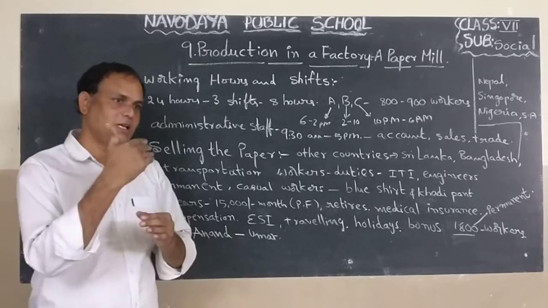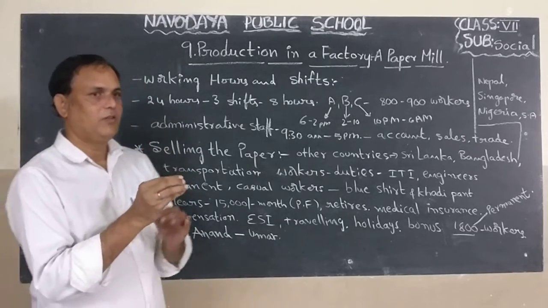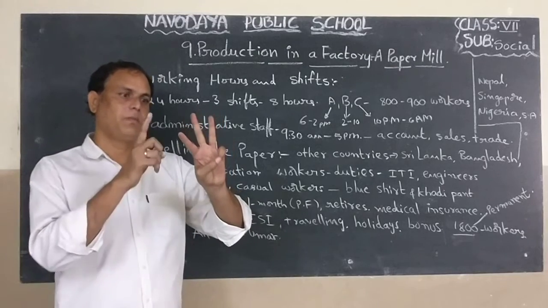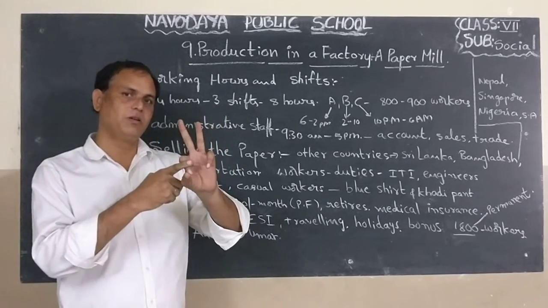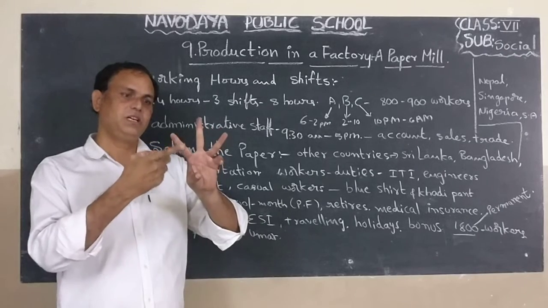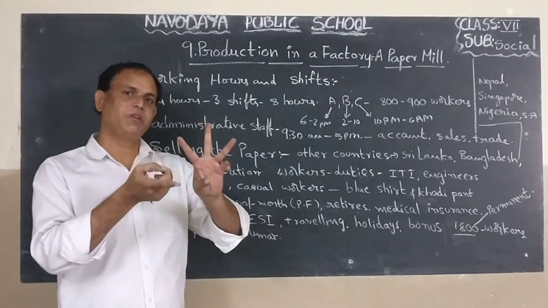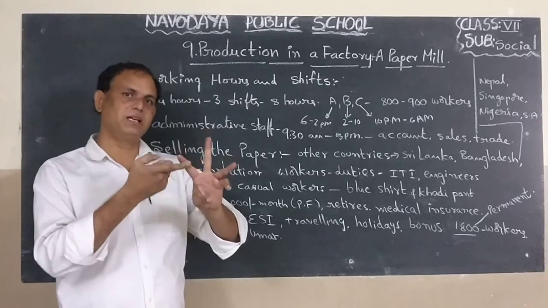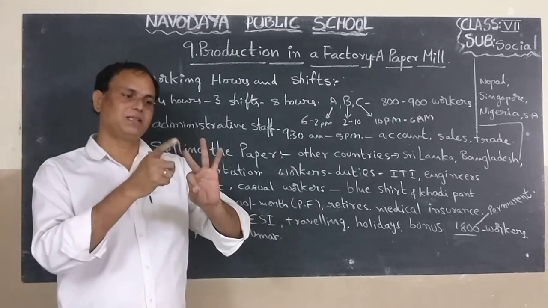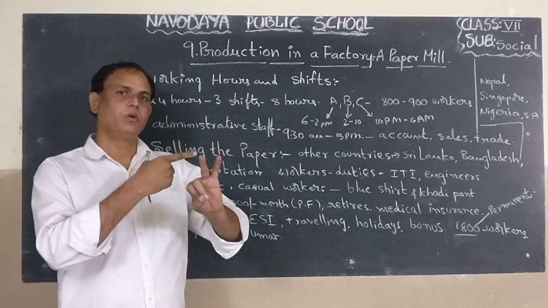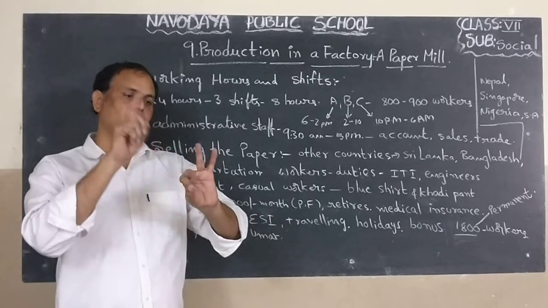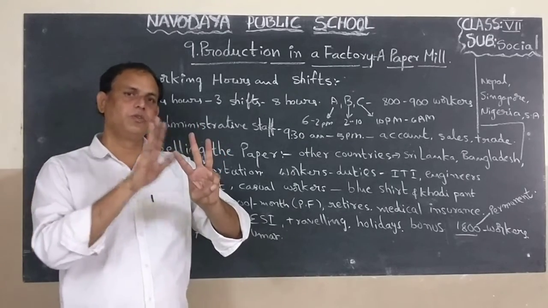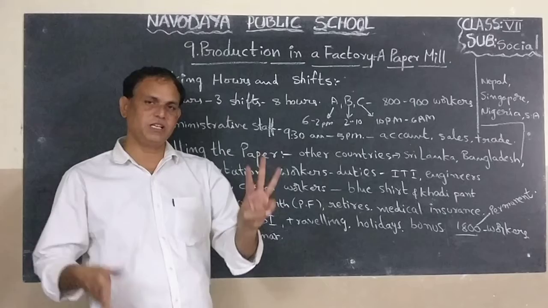Okay. So what is the suitable tree for making paper in a paper mill? I said three kinds of trees. What are the trees? Subabul. Now it is very famous. It is encouraged by the government. So that's why farmers are growing subabul trees in their farmlands. Next one is eucalyptus. Next one is bamboo. Okay. So bamboo, eucalyptus and subabul.